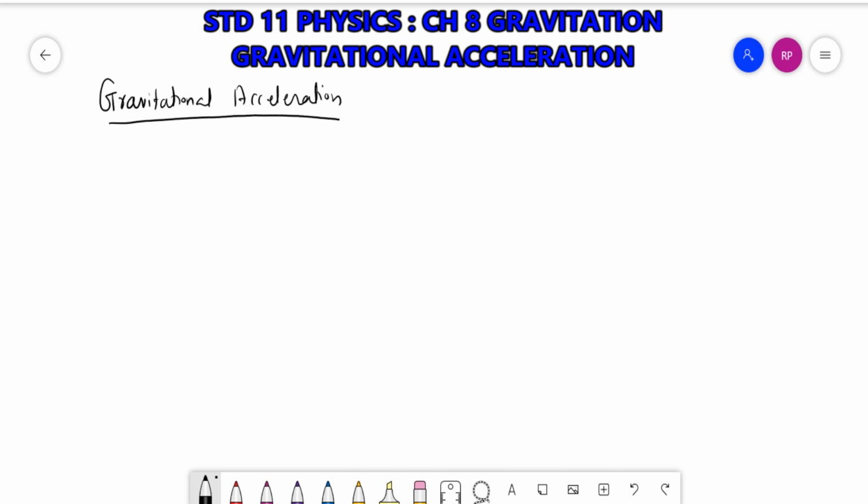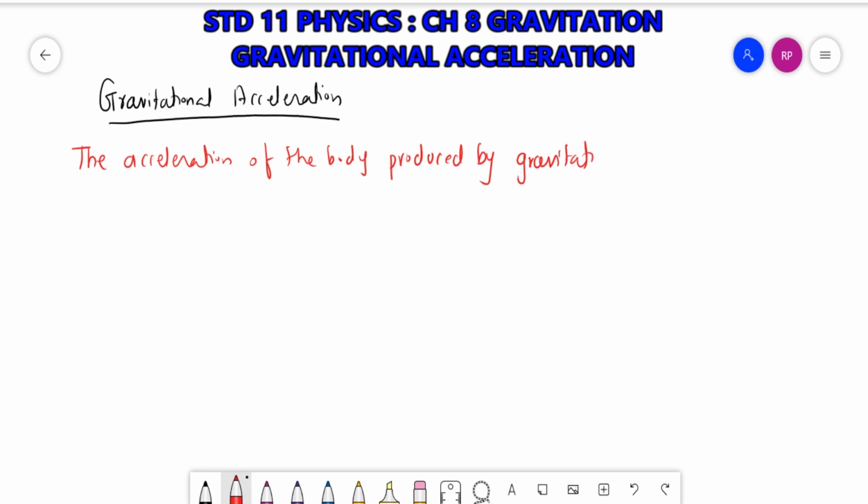Now see gravitational acceleration: the acceleration of a body produced by the gravitational force of Earth is gravitational acceleration.